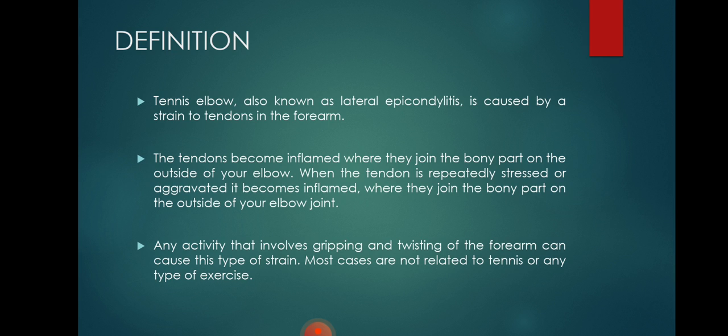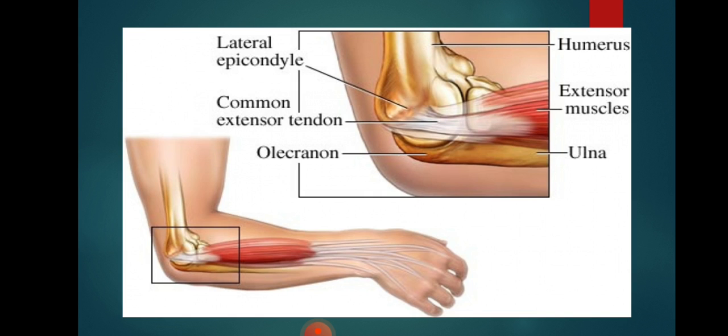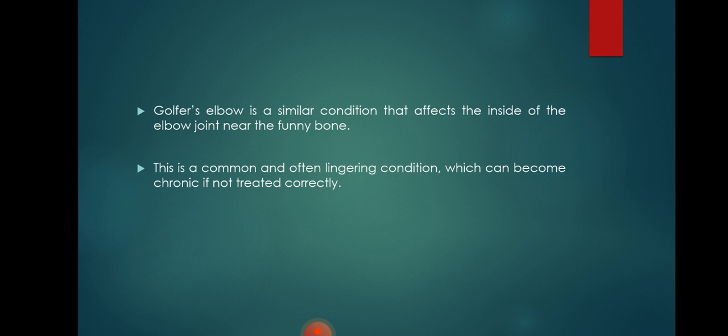When the tendon is repeatedly stressed or aggravated, it becomes inflamed where it joins the bony part on the outside of your elbow joint. Any activity that involves gripping and twisting of the forearm can cause this type of strain. Most cases are not related to tennis or any type of exercise. This is the figure showing some important structures of the lateral elbow: the lateral epicondyle, common extensor tendon, and extensor muscles.